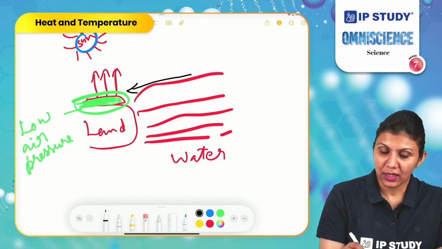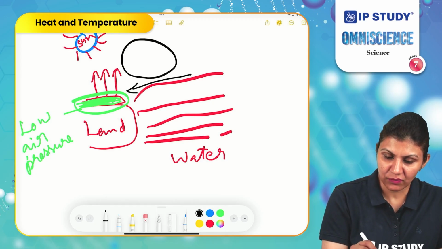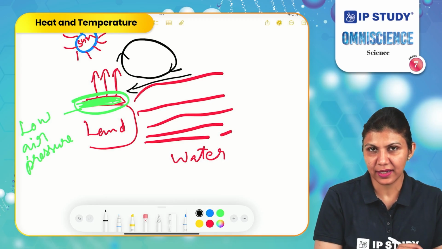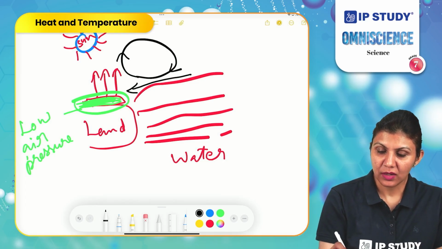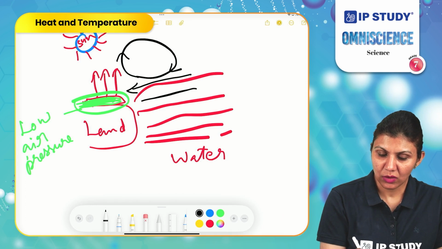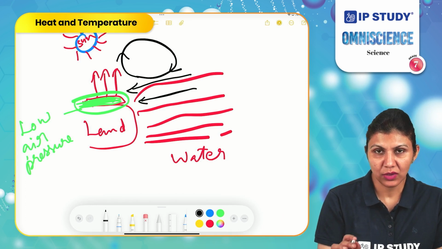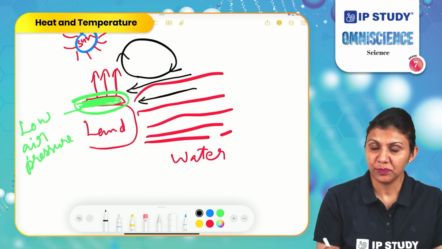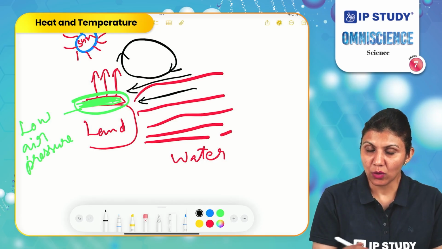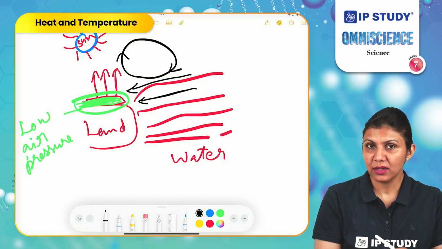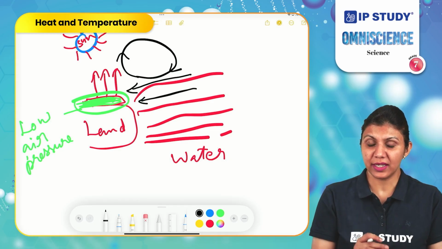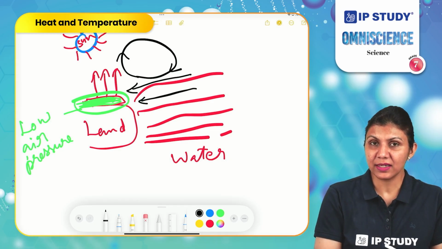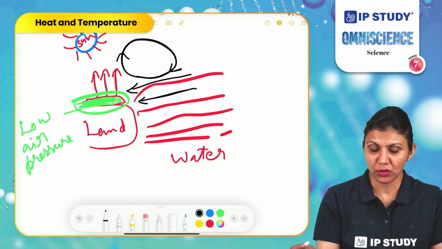That's how a flow of air is created, making the wind move from water to land, or from ocean to land. That's why we say during the day the sea wind moves from water to land.